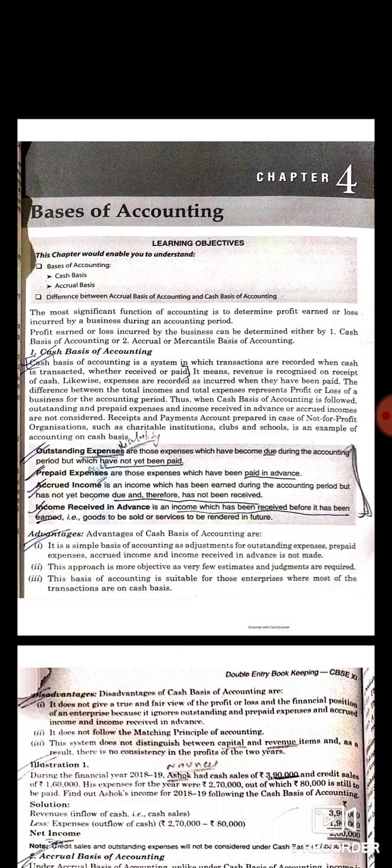Next one is advantages of cash basis of accounting. This system does not require expert accounting knowledge because it is based on the actual receipt and actual payment of cash. So small traders and sole proprietors can easily record their transactions. Also, cash basis of accounting is a very simple method because no adjustments regarding outstanding expenses, prepaid expenses and accrued incomes are made in this method.